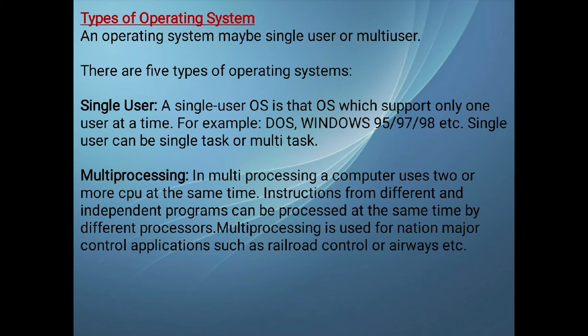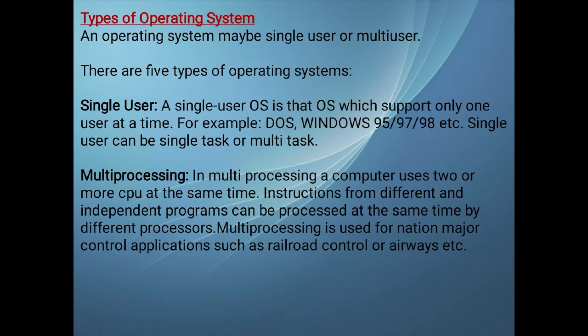Multiprocessing is used for major control applications such as railroad controls or airways, etc. So a computer that uses two processors at the same time and executes the instructions given, processing the programs by the two processors at the same time, is called multiprocessing.